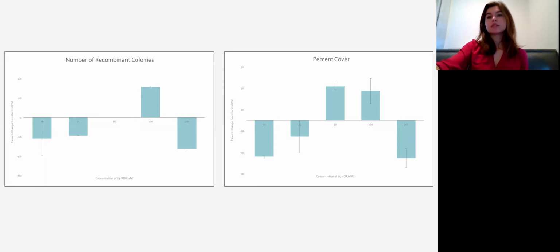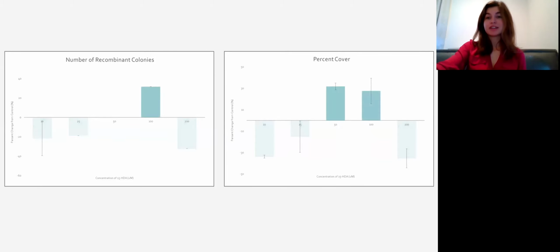Now, let's look at the trends here and compare them to the data from 2-HDA. At all concentrations of 2-HDA, which included these concentrations and more, the amount of conjugation decreased from the control. So we see that here at the higher and lower concentrations. There was a decrease in the amount of conjugation that occurred compared to the control. But the really interesting thing is that here, at the middle concentrations, we actually saw an increase in the amount of conjugation. That's not known to occur at any concentration of 2-HDA, and that's fascinating.